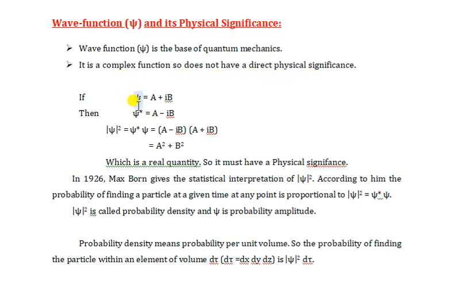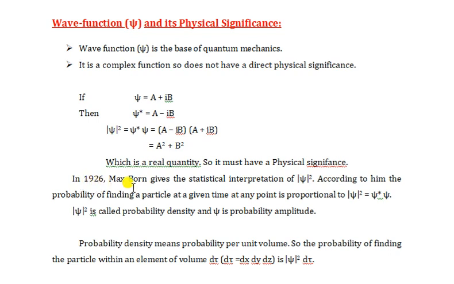If wave function psi equals a plus ib, then its complex conjugate psi star equals a minus ib. Mod psi square, which is the square of its absolute value, equals psi star psi, meaning a minus ib into a plus ib, which comes to a square plus b square, which is a real quantity. So it must have a physical significance.